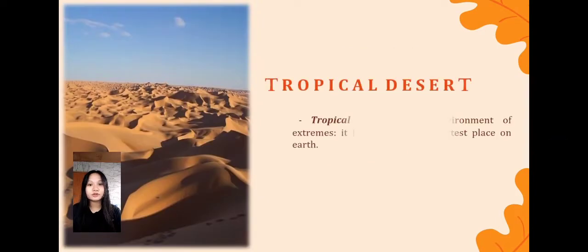So, tropical desert, it is an environment of extremes and it is the driest and hottest place on Earth. Why? Because tropical deserts are located in regions between 5 and 30 degrees latitude. The environment is very extreme. They have the highest average monthly temperature on Earth. Rainfall here is sporadic. In addition to these extreme environmental and climate conditions, most tropical deserts are covered with sand and rocks and thus too flat and lacking in vegetation to block out the wind.